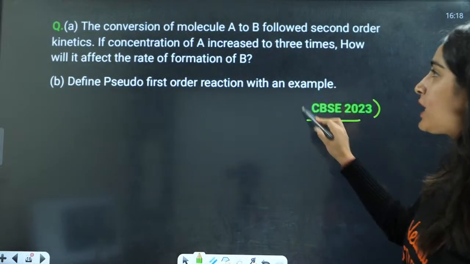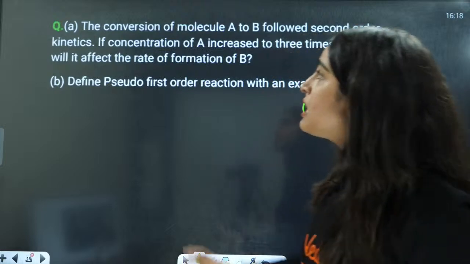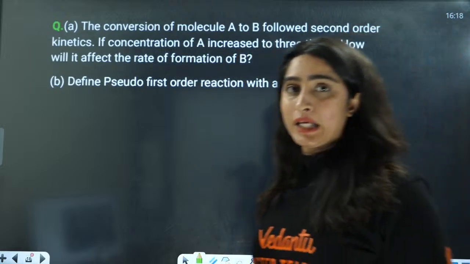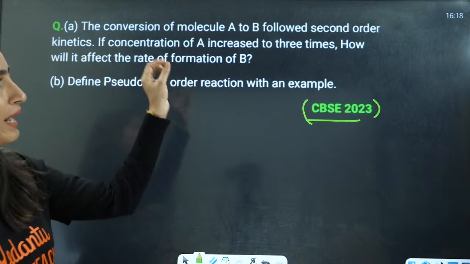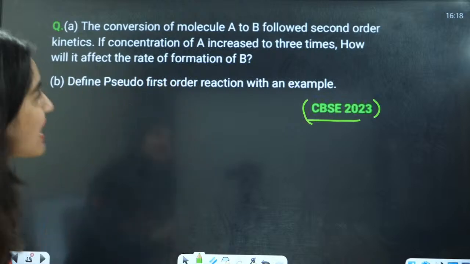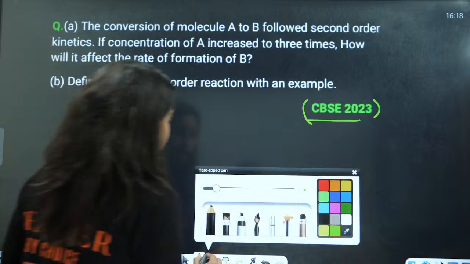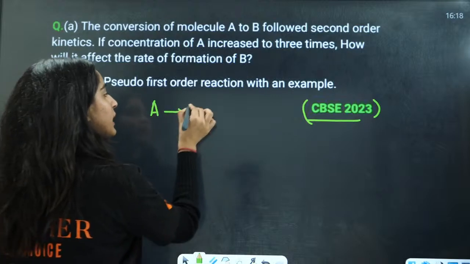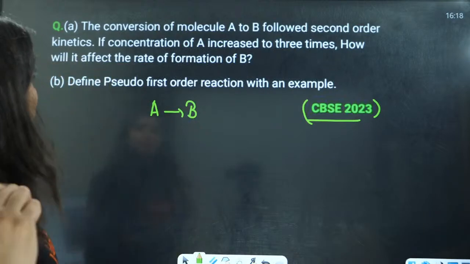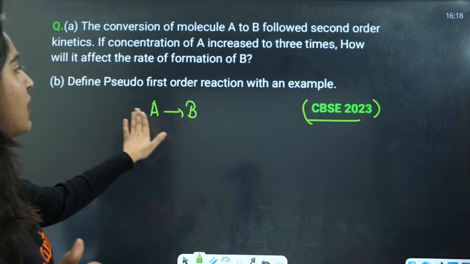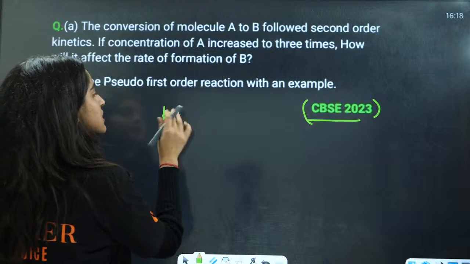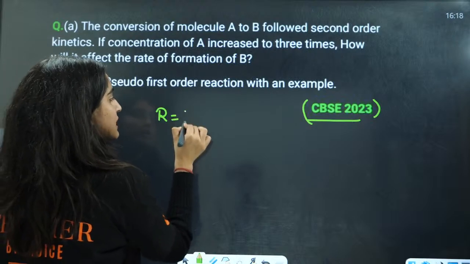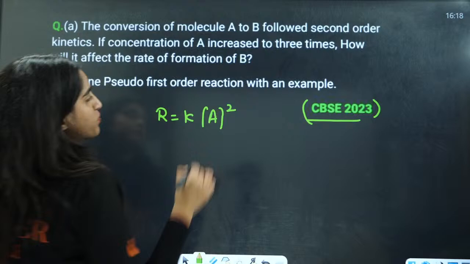Next you have question 23. Okay, last year question. Now the conversion of molecule A to B followed second order kinetics. Everyone see this carefully, this follows second order kinetics. That means rate is equals to K A raised to power 2.